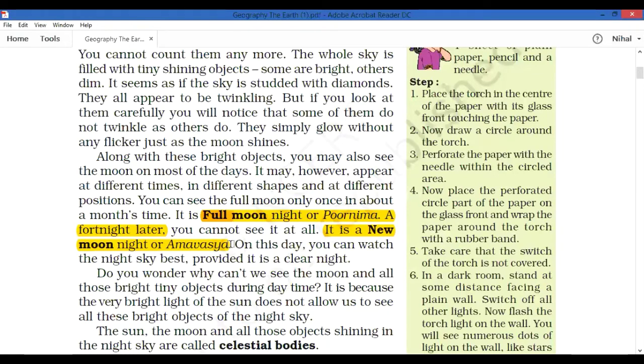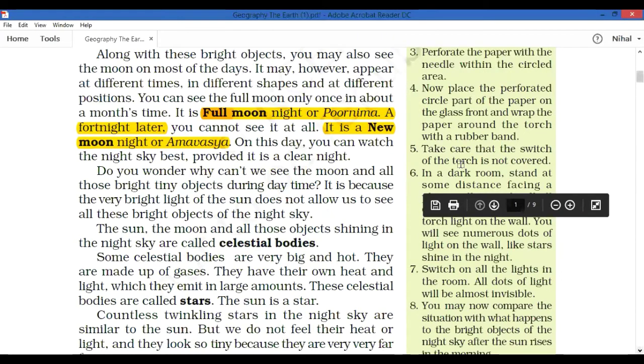This happens after the full moon, 14 days later. I will send the picture of how it is happening. Fourteen days after new moon or Amavasya, we can see the full moon night or Purnima.